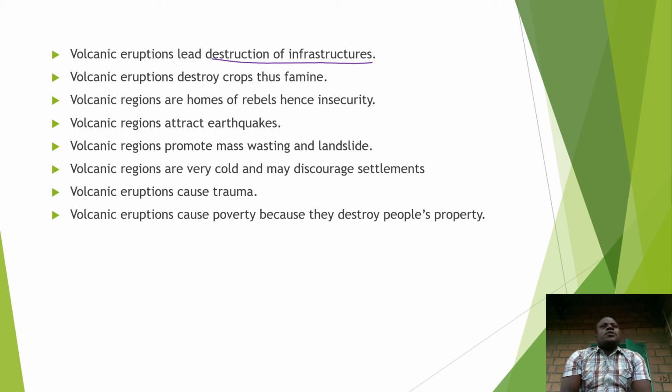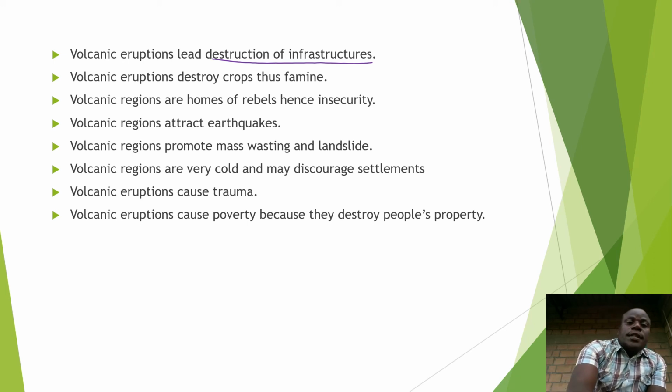If eruptions come and rocks are rolling towards the valley and they are deposited on the road, they destroy the road. They can also hit other infrastructures like hospitals, schools, etc.